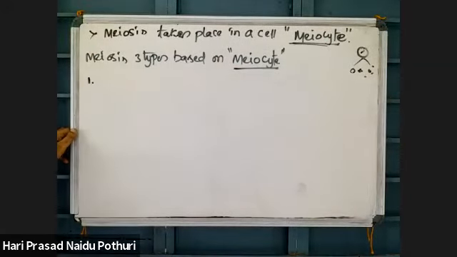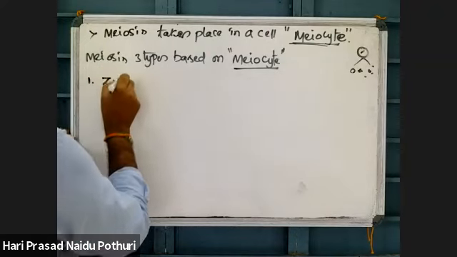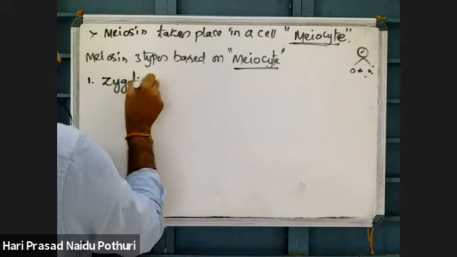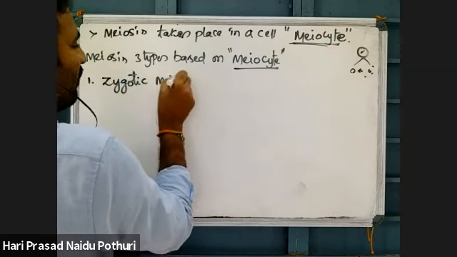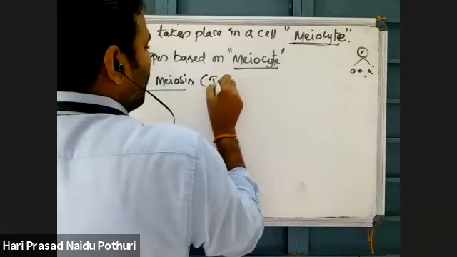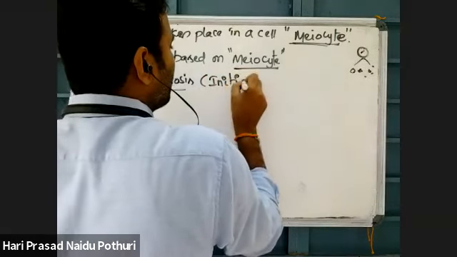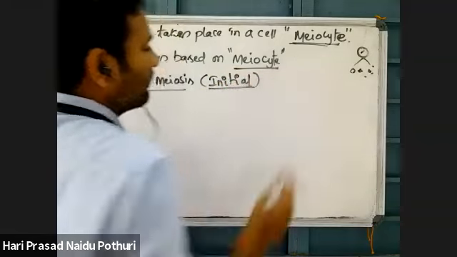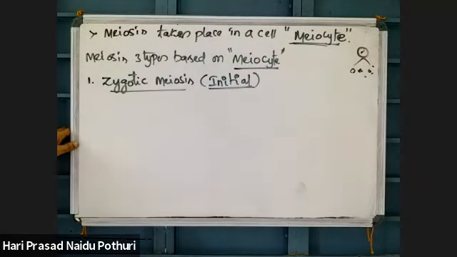See one by one. First one is zygotic meiosis, which is also called initial meiosis.